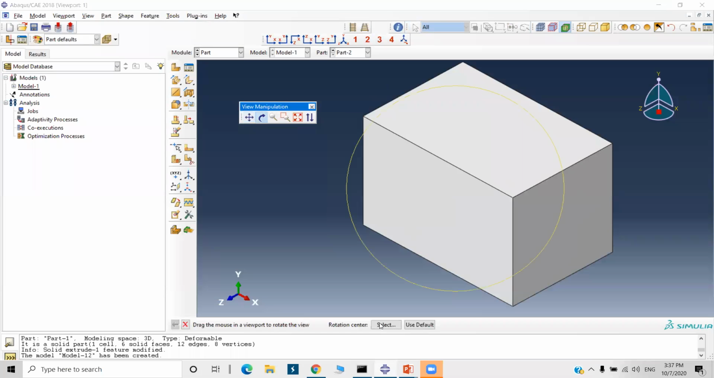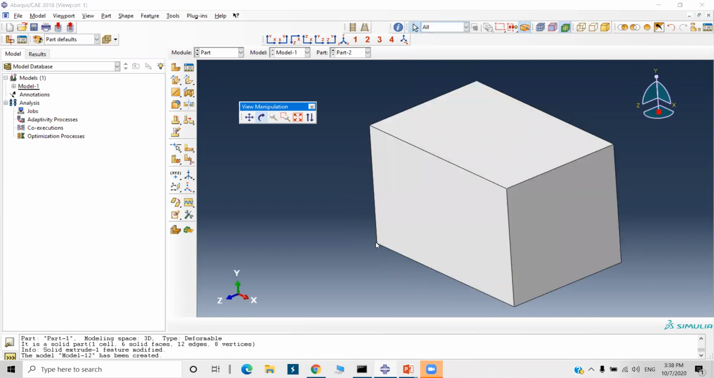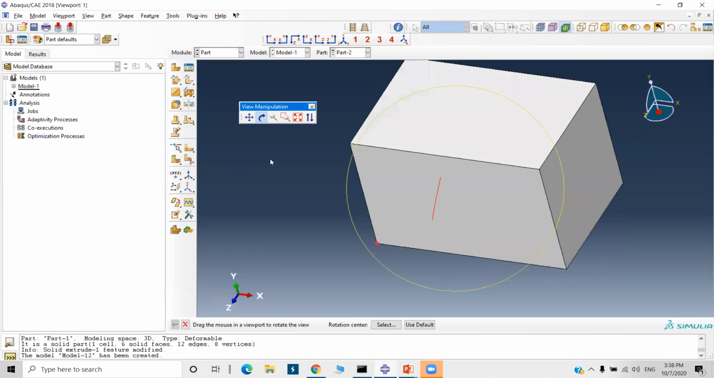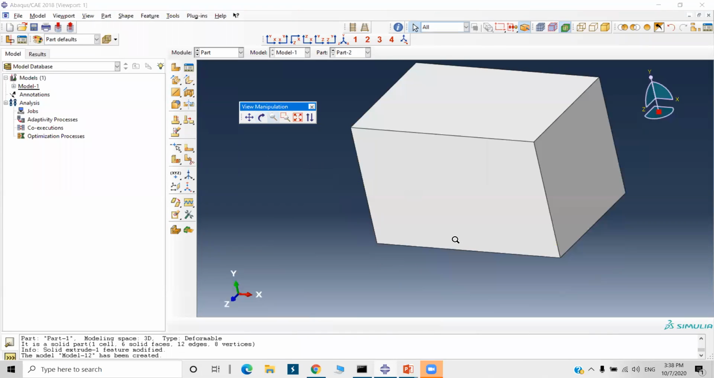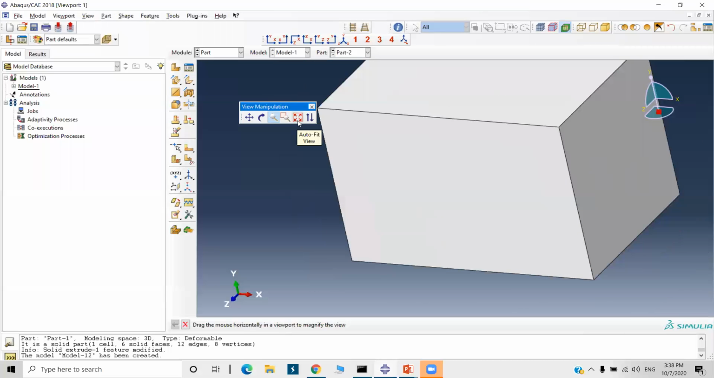Next is rotate view. Click to select it, and you can select the rotation center also. This is a simple model, so you need not change the rotation center, but whenever there is a big model, you need to change the rotation center. Just click on select here, and if I select this as a rotation center, it will rotate about this point. So this will be your rotation center. This is to zoom, and this is for auto fit view.